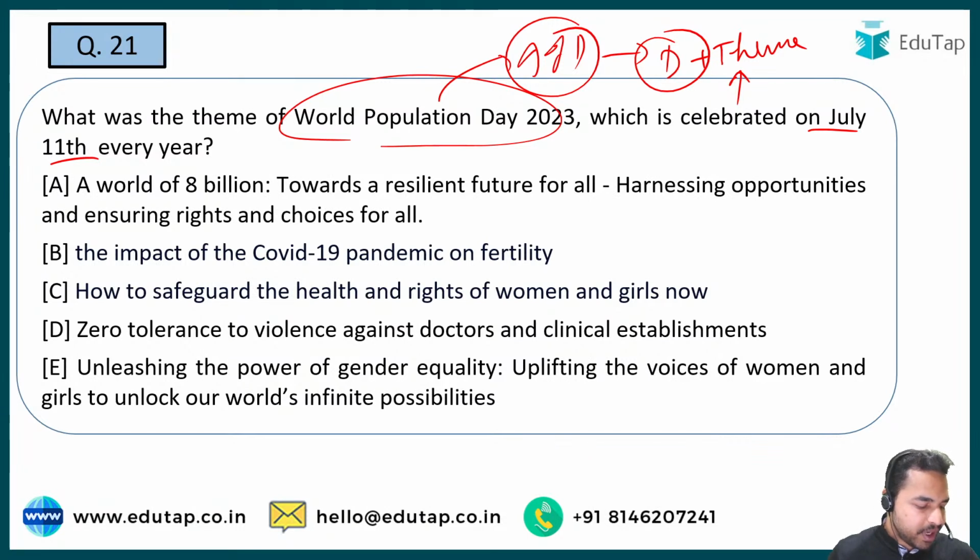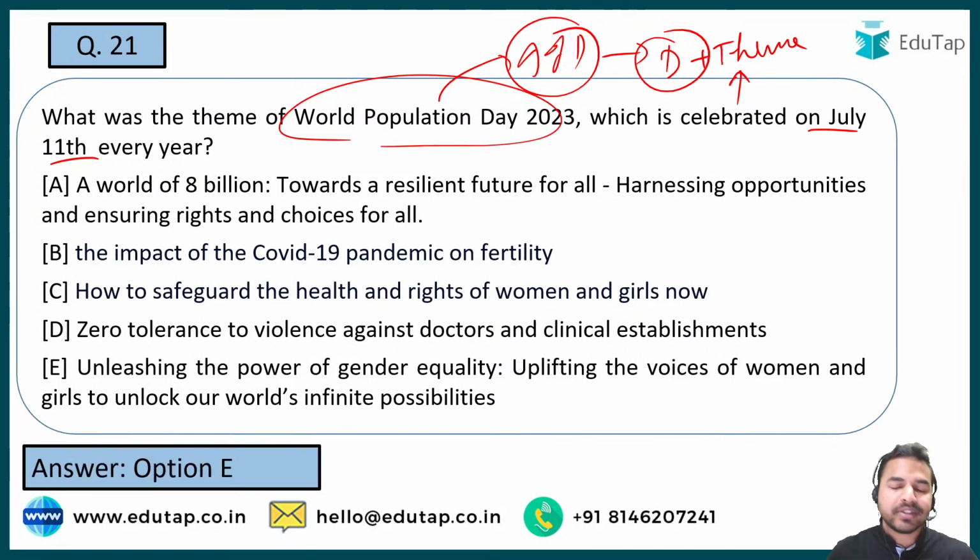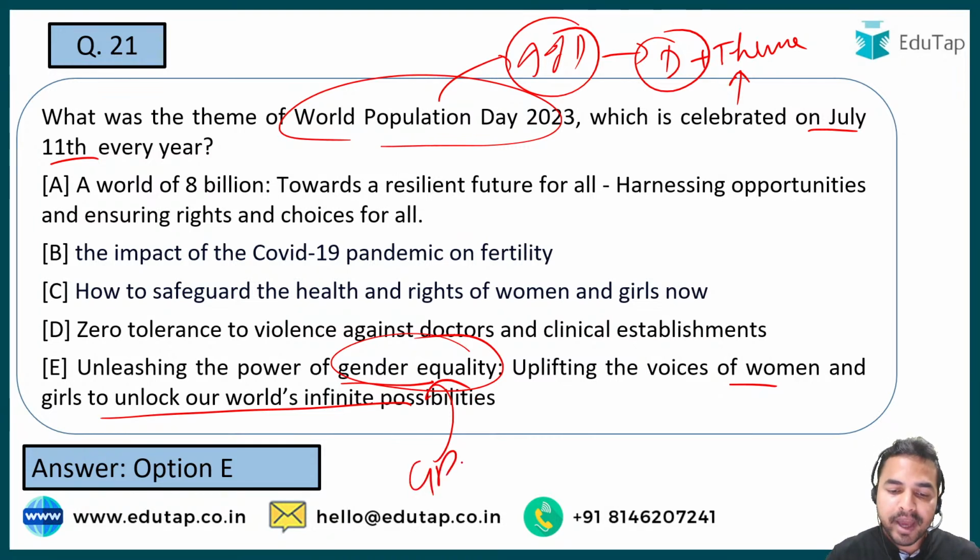So I can see people are saying option B is the right answer, but guys, the right answer is option E, that is unleashing the power of gender equality, uplifting the voices of women and girls to unlock our world's infinite possibilities. ठीक है जी. अब यहां पर जो कि ये बात कर रहा है जेंडर इक्वालिटी की, so we all know जो रिसेंटली अभी आरबीआई का एग्जाम हुआ है फेज 1, उसके अंदर there was a question on the gender parity, and this question was being asked from which report? That was the Global Gender Gap Report.